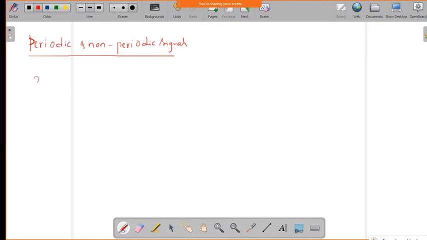Say for example you have a signal x of t. Now if you replace the variable t by t plus T, what is this T? We can call this capital T the fundamental period.